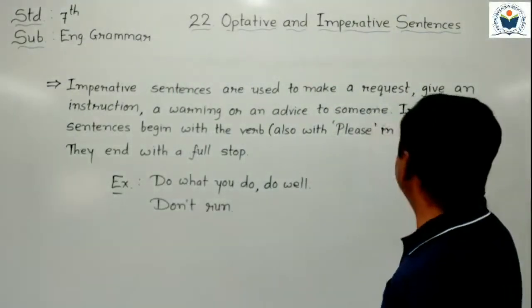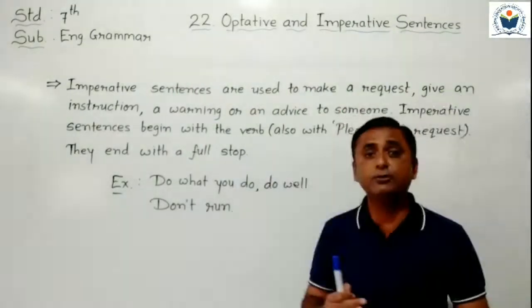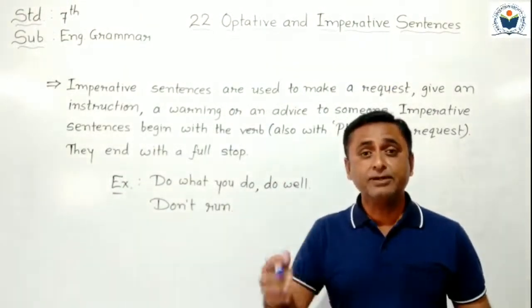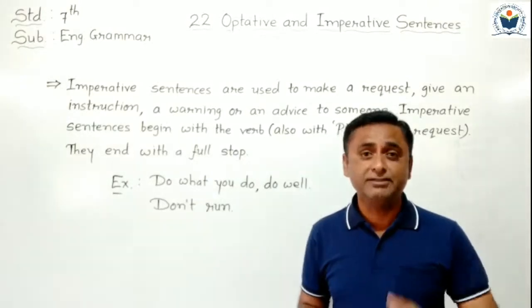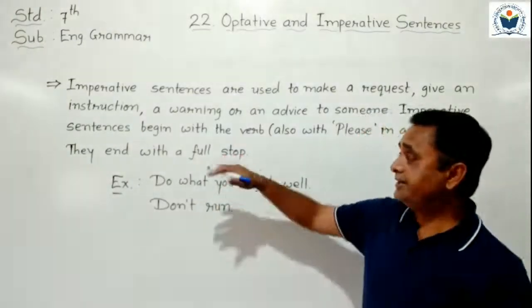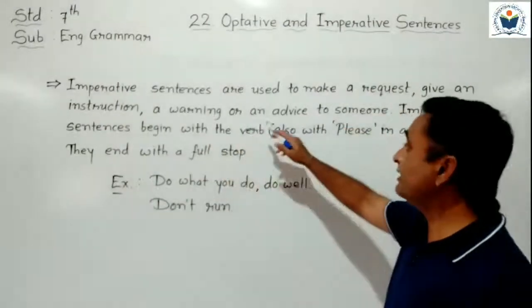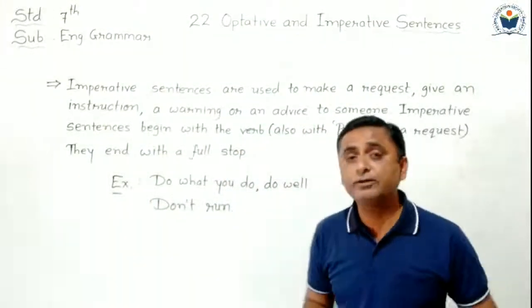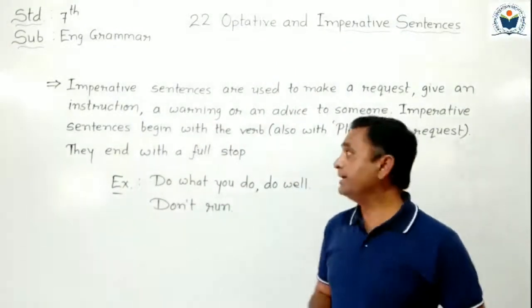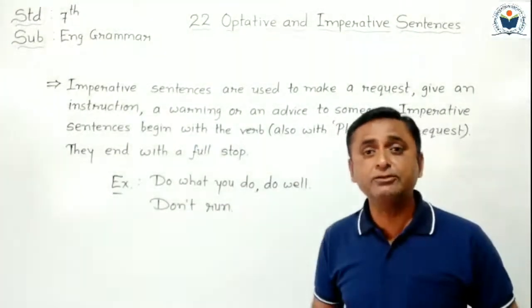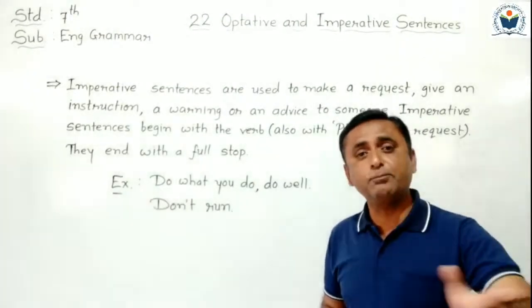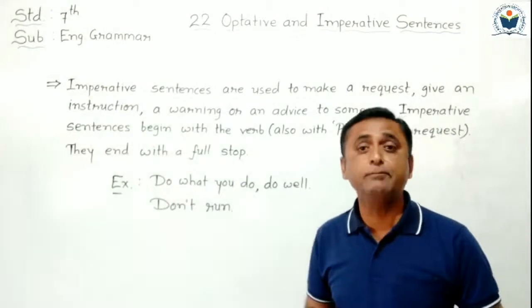Then the second one is to give an instruction. If you want to give some instruction to anybody else, for example, please complete the whole grammar book. It's a type of instruction. So at that time we use imperative sentences. A warning or an advice. If we want to give some advice, at that time we use imperative sentences. Okay, understand students? We use imperative sentences to give an order or advice, in all these places.